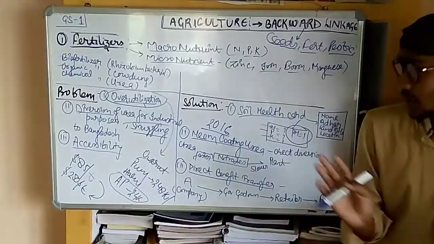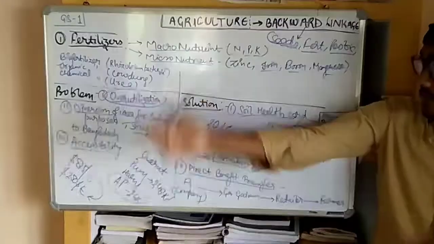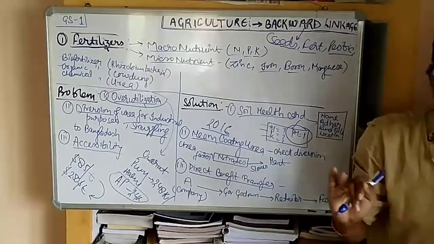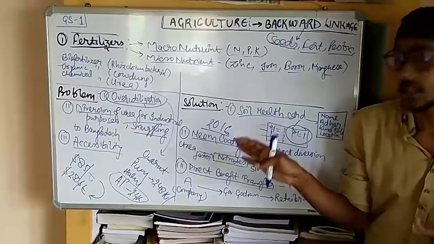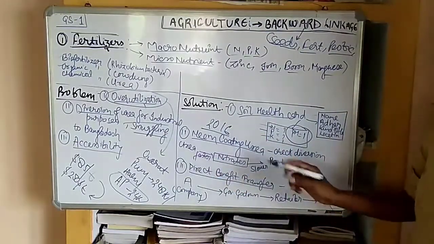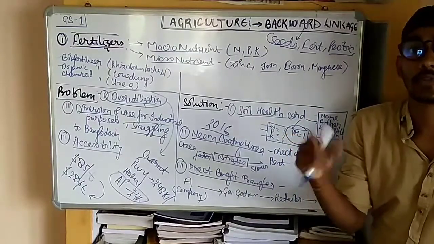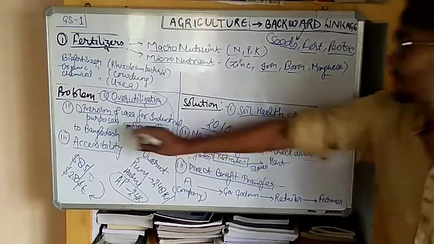See, the industrial sector which uses nitrogen, which uses the urea, that is the fertilizer, is used for the paint sector. Second is the manufacturing sector. So if we use a neem coating, then that will check the diversion. That neem coated urea will not be useful for that industrial sector. So this diversion will be taken out.